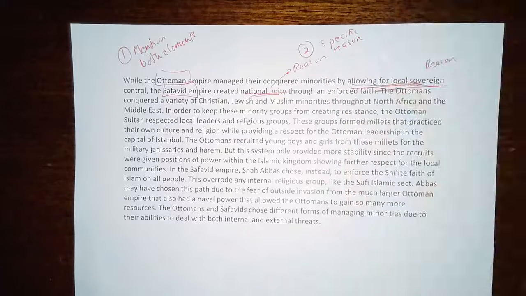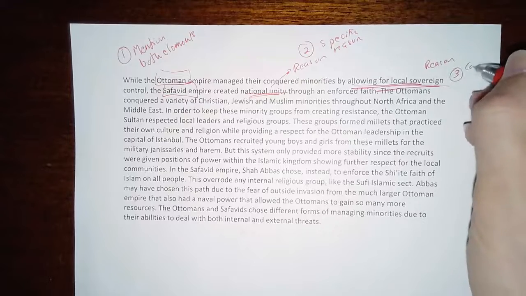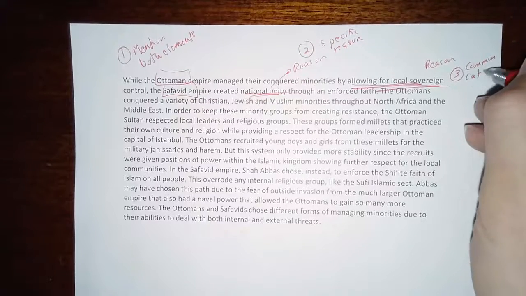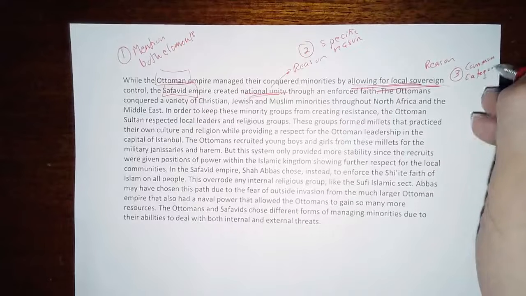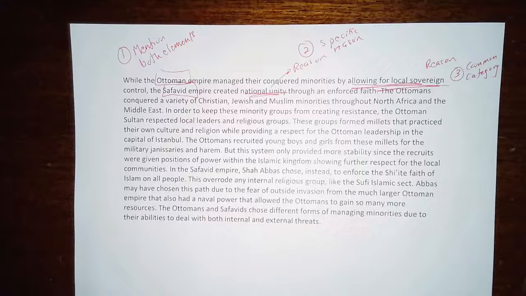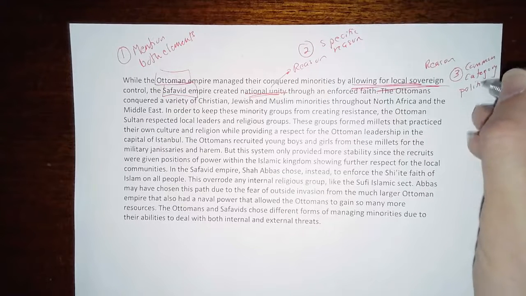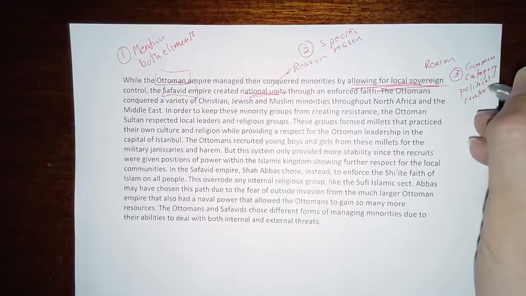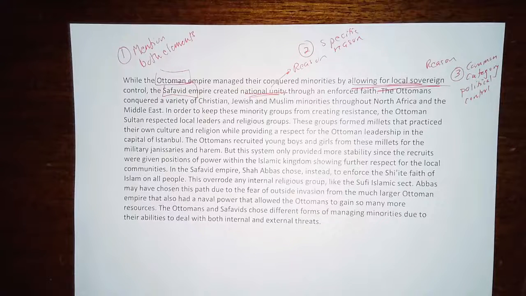But then we have a third thing that makes this really good, and that's that there's a common category for difference. Whether it's difference or similarity, we have to make sure the category behind it is the same, that we're doing the contrast around the same category. So in this particular case, what is the category? The category here is political control. And that's what makes this good: we're being given a common category for doing that difference between the two. So we've got a very specific comparison or contrast.